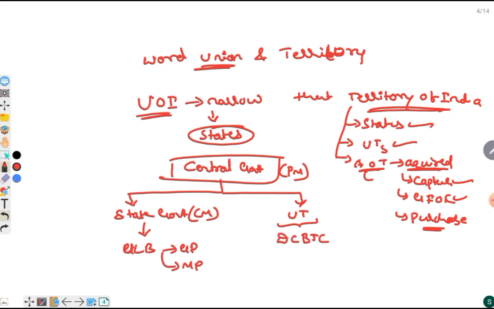Hence, the Union of India just includes the state governments, whereas the territory of India includes state governments, union territories, and any other territory acquired by India through capture, gift from another country, and purchase. Hence, I feel that you got the clarification of the word union and the word territory.